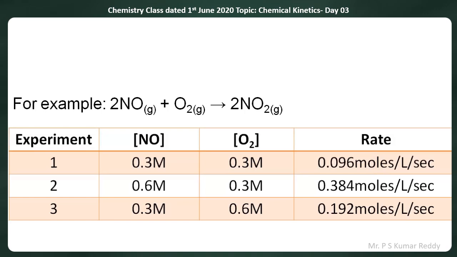Here also, in the experiments, the concentration of NO, the concentration of O2, and the rate are given.